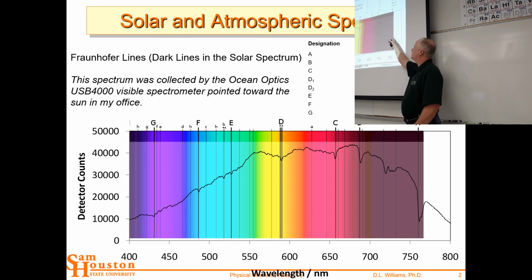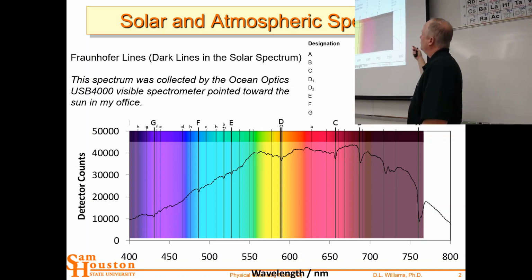So that solar light's coming into our atmosphere and is being absorbed by oxygen here. And then B is also an oxygen line. And then hydrogen, well, we really don't have that much hydrogen in our atmosphere. But we look at this and we see sodium and iron. Now that's bizarre. We don't have a lot of sodium in our atmosphere. So what we're looking at here is the solar atmosphere.